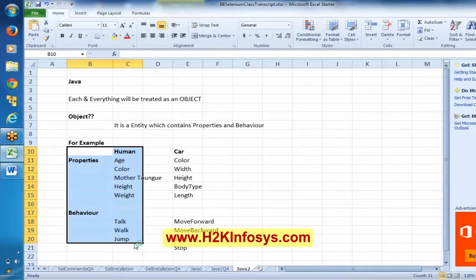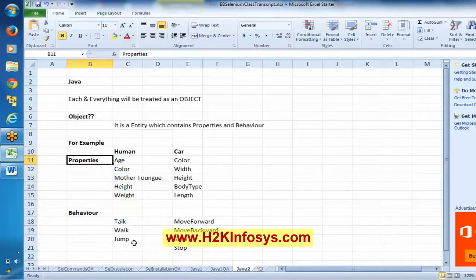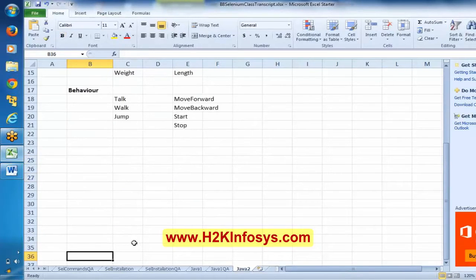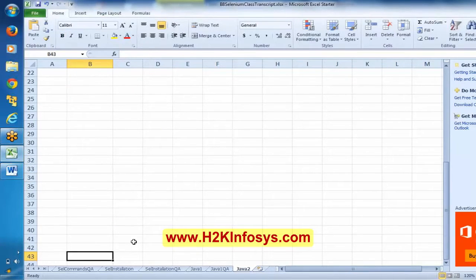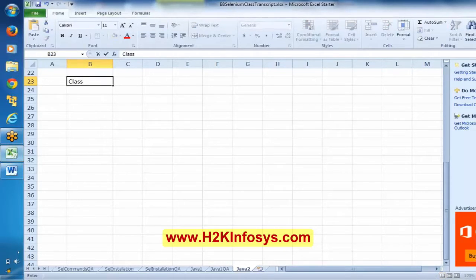But if I want to represent this in a Java format, for that we have something called class. Class is going to represent an object. Now I'm trying to represent the same information, whatever we have discussed as part of car or human being, in a Java format.